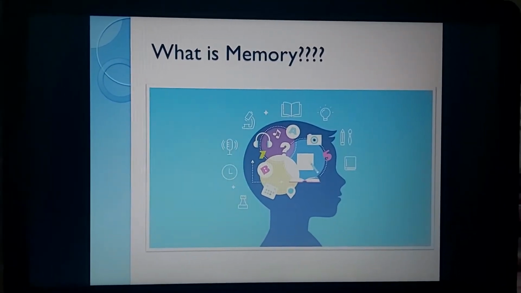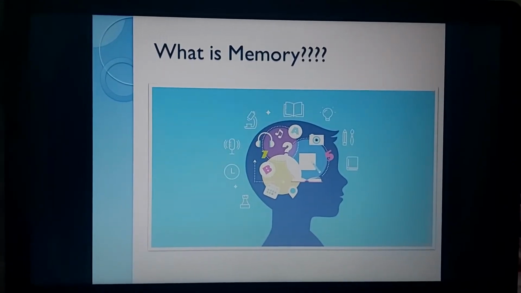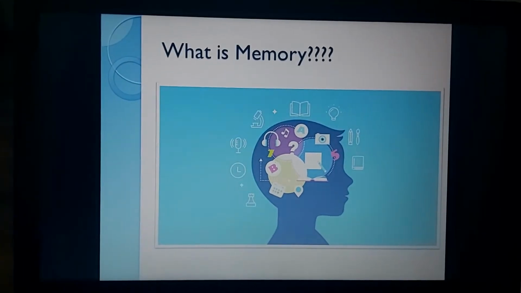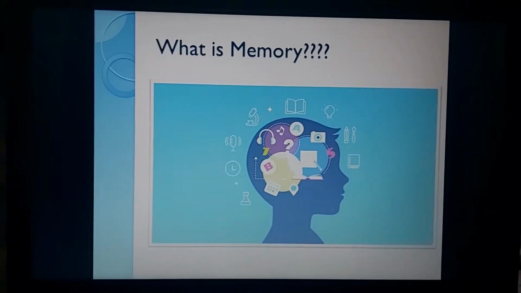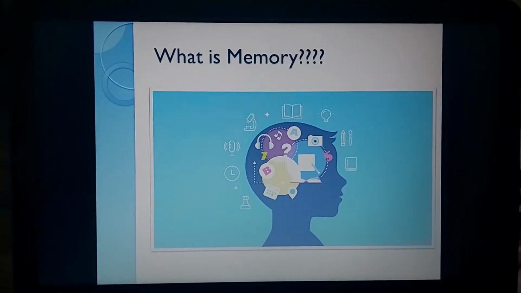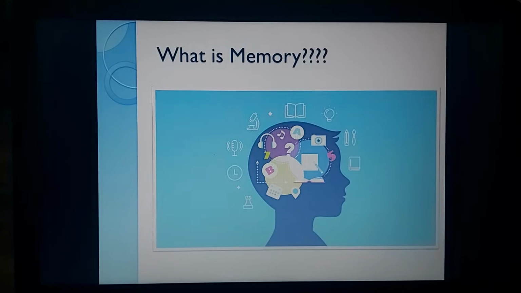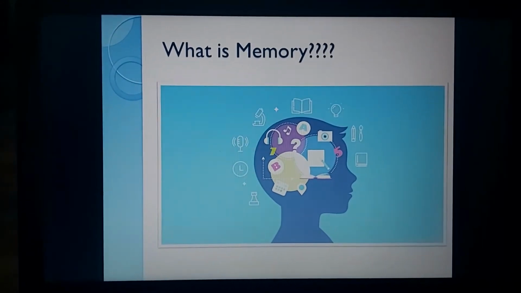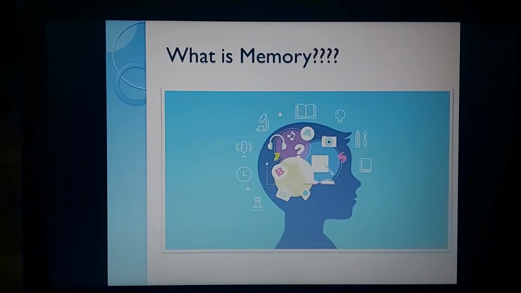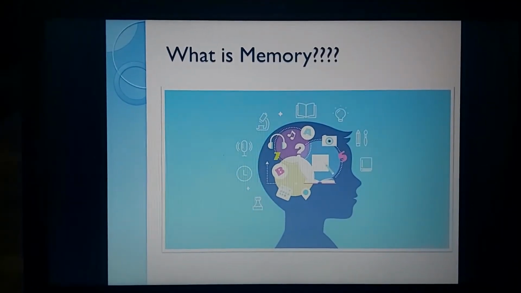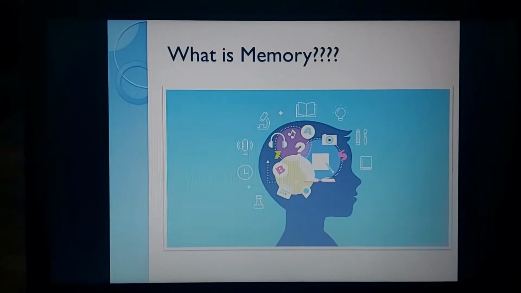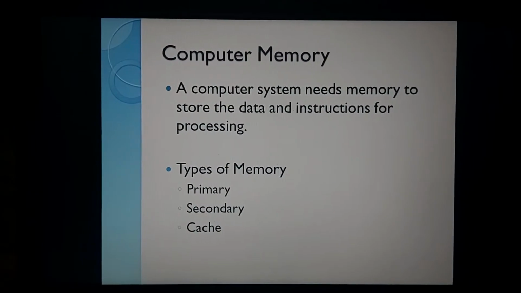So similarly, when I talk about a computer, the computer also works like this. As you know, computer works on IPO: input, process, and output. It means whatever is happening, that human being is doing it. But when we are switching on the computer, it also needs some information on how to start up and what to show to the user, right? And when the user is working on the computer, what information needs to be saved automatically for the computer? So the topic which we are going to cover is our computer memory.